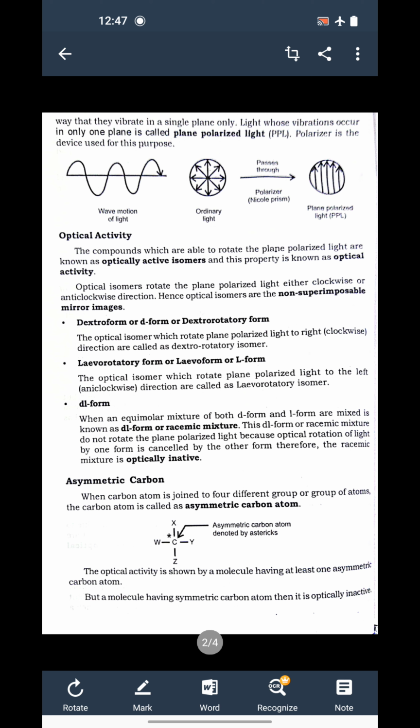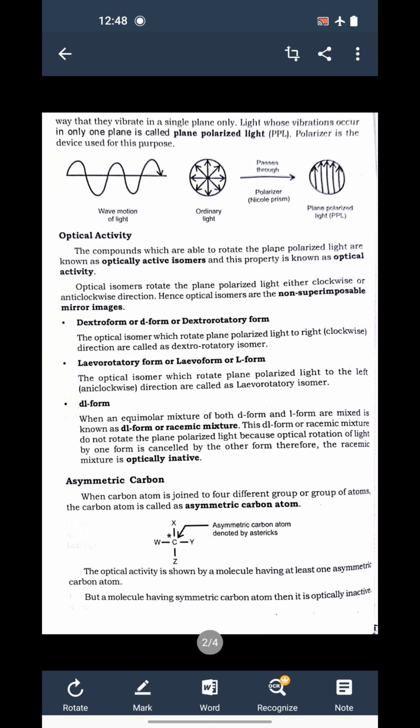Suppose you keep your right thumb on the mirror, then you will get an image like your left thumb, and therefore these two images are non-superimposable. If you place one over the other, you will not get the same image, and that is what we mean by non-superimposable. So these two optical isomers are non-superimposable mirror images of each other.